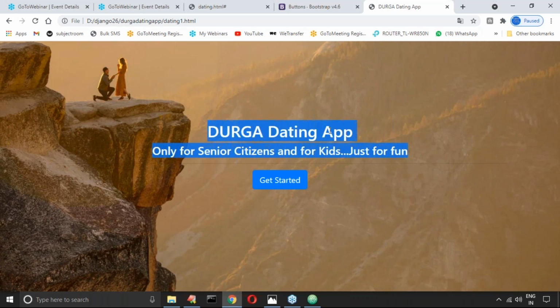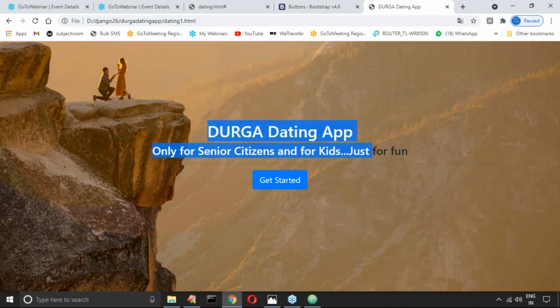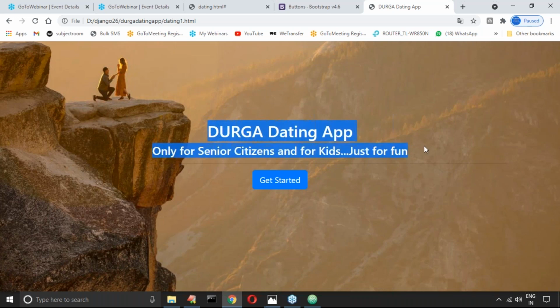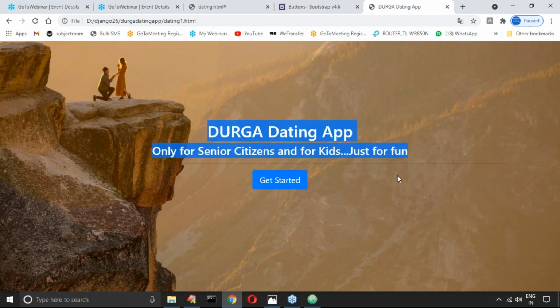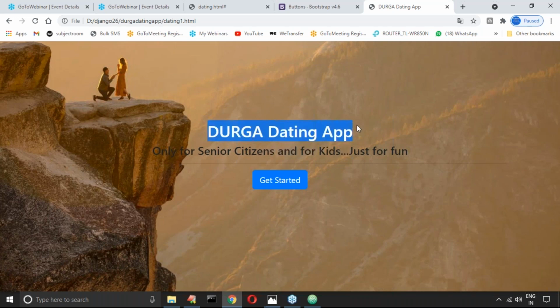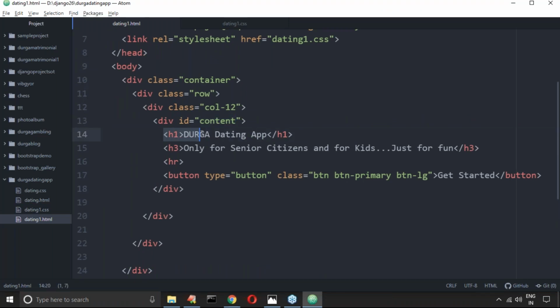Now what I have to take care of is this content, which is not up to the mark. Have you observed? Let me make some changes. Uniform modification I can't do, because here I want more font and here less font, since it is a tagline, but this is the bigger thing. I want a special style for this H1 and a special style for this H3.